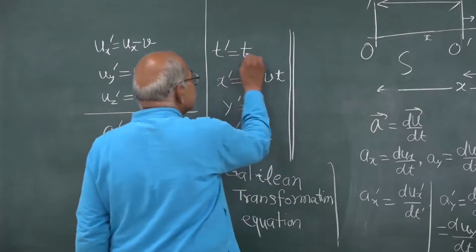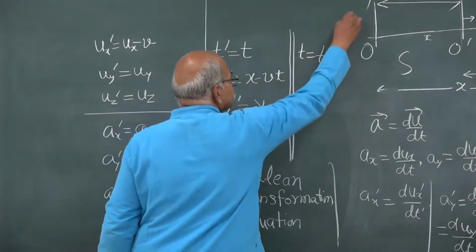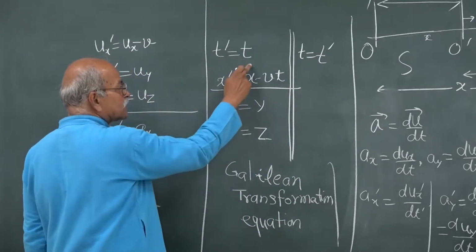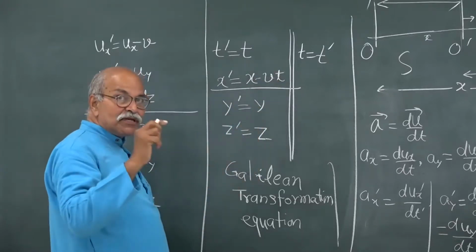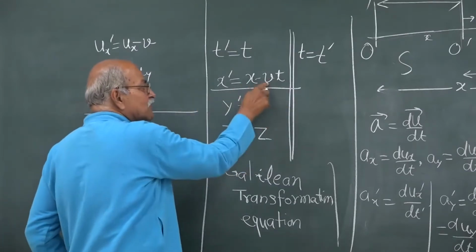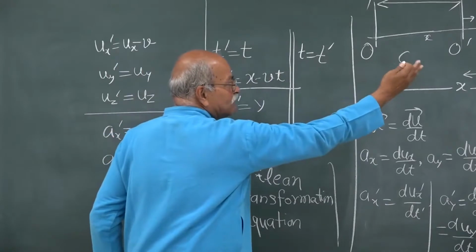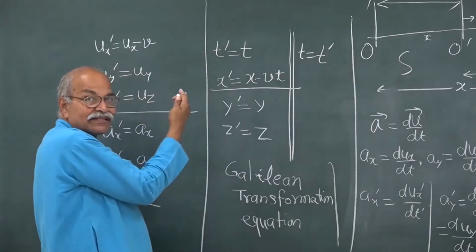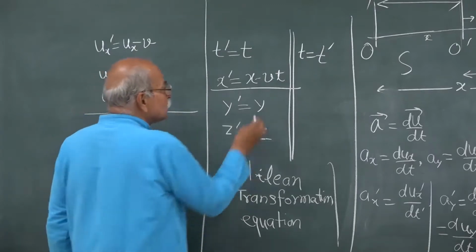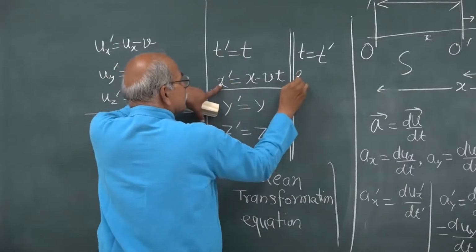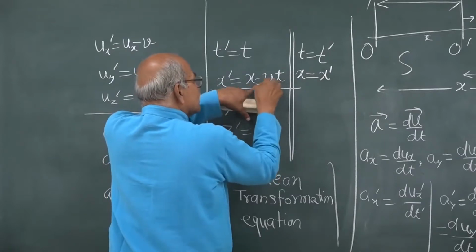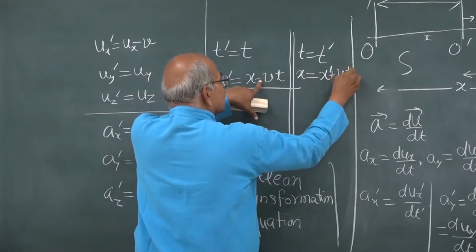That means, here it will be t is equal to t prime, and x prime will become x, x will become x prime, t will become t prime. So, primed and unprimed are interchanged and then v becomes minus v, because as seen from S prime, S is going in the negative x direction. So, the same rules are applying, but v has become minus v. So, you will write x is equal to x prime, and this v is minus v, so it is plus v and then t prime.